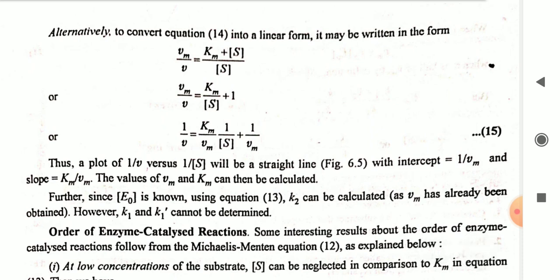Alternatively, to convert equation 14 into a linear form, it may be written as Vm by V is equal to Km plus S by S. Vm by V is equal to Km by S plus 1. 1 by V is equal to Km by Vm into 1 by S plus 1 by Vm, regarding equation 15. Thus, a plot of 1 by V versus 1 by S will be a straight line with intercept 1 by Vm and slope Km by Vm. The values of Vm and Km can be obtained. Further, since E naught is known, using equation 13, K2 can be calculated as Vm has already been obtained. However, K1 and K1 dash cannot be determined.